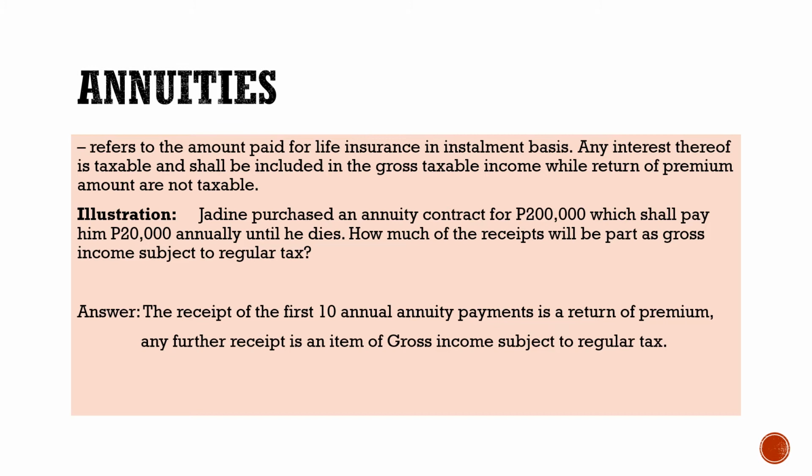So the receipt of the first 10 annual annuity payments is a return of premium. So 10 times 20,000, that is 200,000. Return of premium, so this is not subject to regular tax. But any further receipt, so after 10 years, if he still receives any, that's the time that it is subject to regular tax.